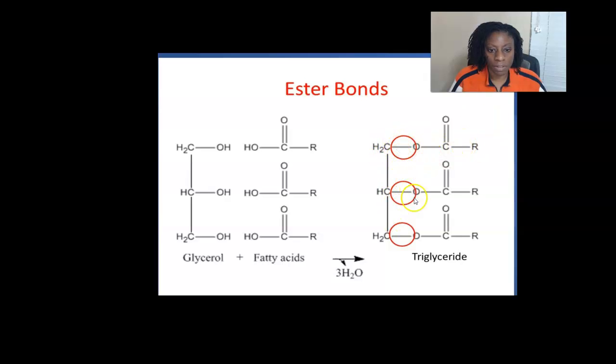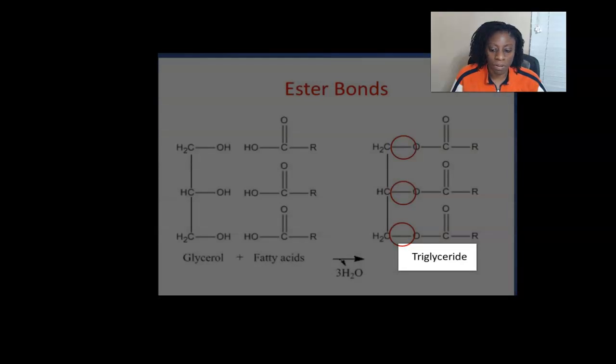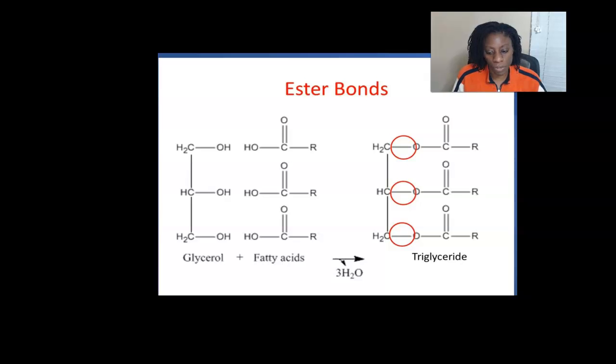These bonds here, these 3 bonds, are called ester linkages or ester bonds, E-S-T-E-R. This is going to happen 3 times to connect all 3 fatty acids to the same glycerol molecule. So make sure you catch that. It's one and the same glycerol molecule binding to 3 separate fatty acid chains to build that fat molecule. Now the fatty acids don't have to be identical. As long as we've got 3 of them bonded to the glycerol molecule, we've got a fat molecule. And this is why fats are also called triglycerides or triacyl glycerols. The tri is indicating that there are 3 fatty acid molecules bound to the glycerol.